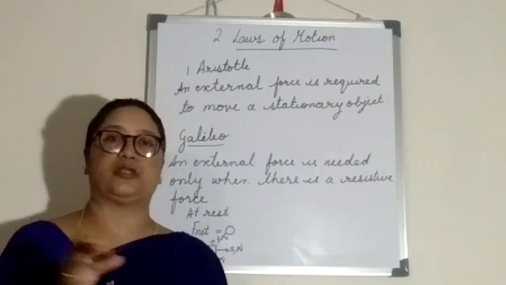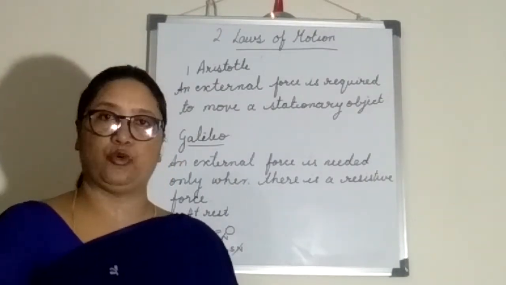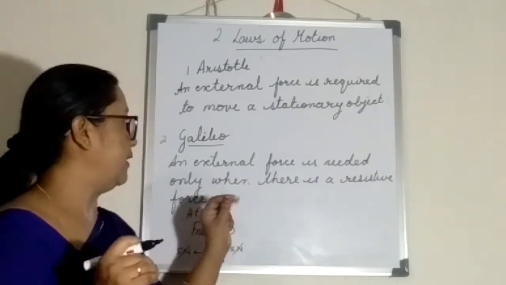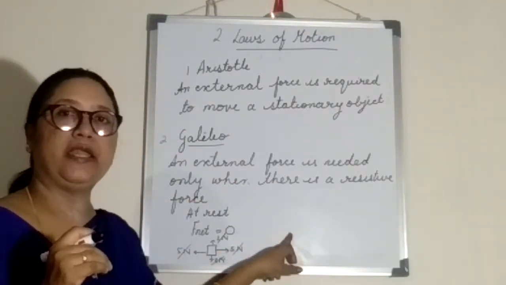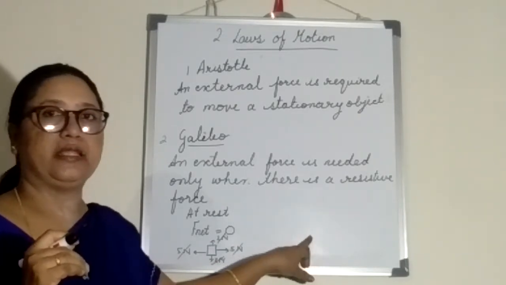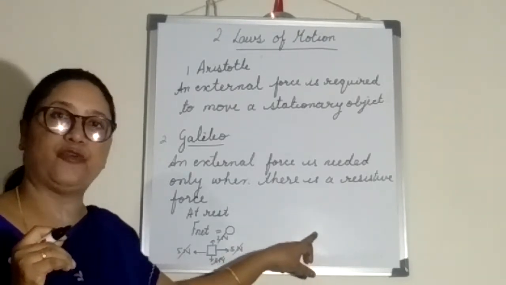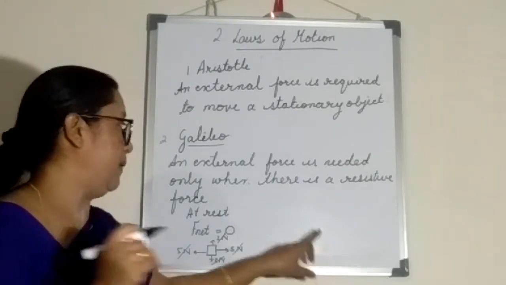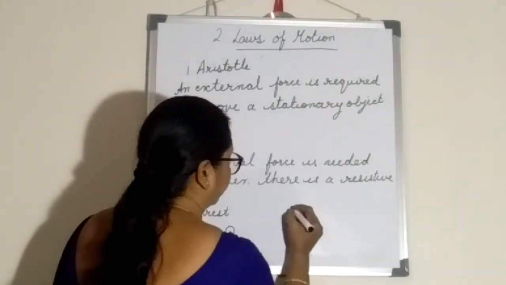With the same velocity, the body will be moving. So Galileo said that when a body is moving on a frictionless surface, it has a uniform velocity.